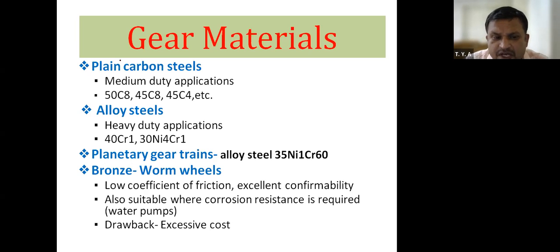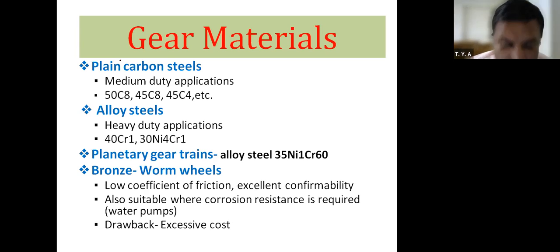These gears will not fail, sorry. Therefore, next is alloy steels. Alloy steels are used for heavy duty applications. You will find these alloy steel gears in cycles or bicycles, then four-wheelers, then some machines. In our workshop, the lathe machine, milling machine and drilling machine are heavy duty applications. Therefore, you can choose different alloy elements, that is 45Cr1, 30Ni4Cr, 30% nickel, 4% chromium.